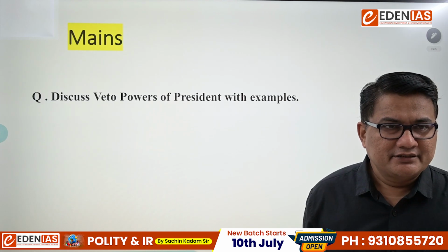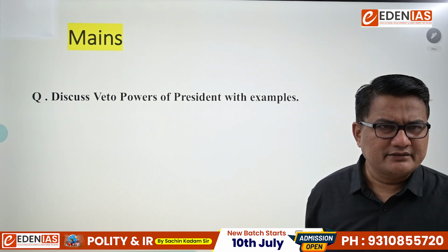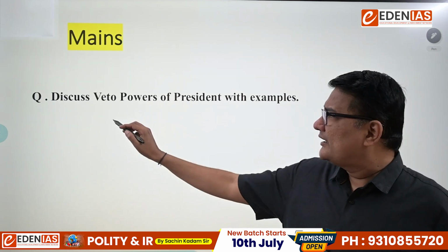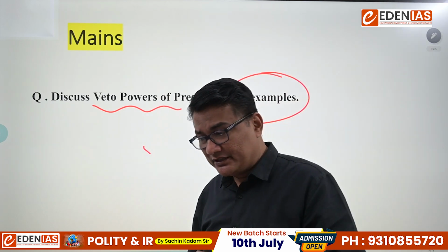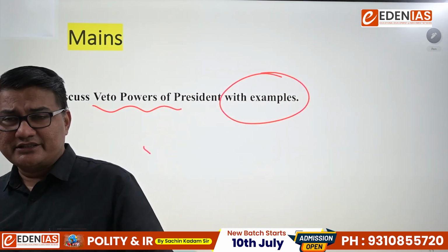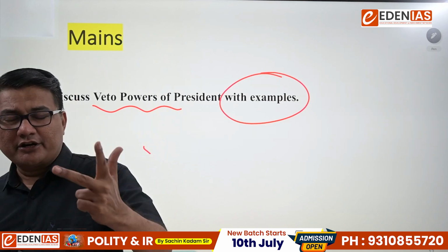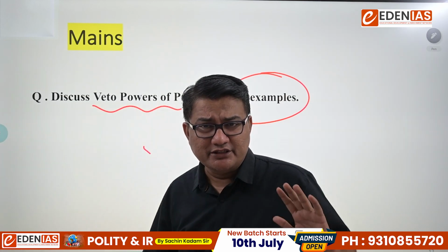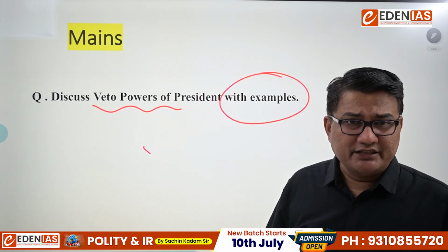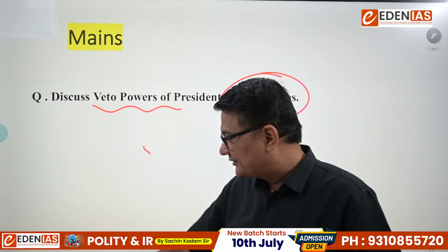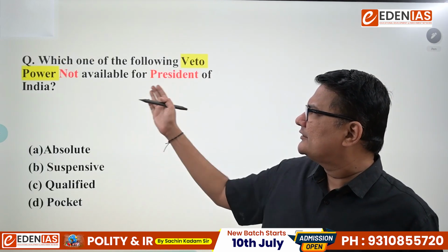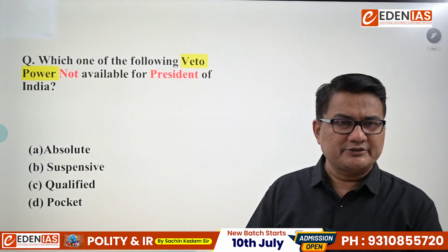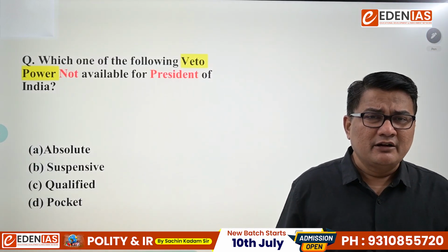Then comes the next. Is there any possibility of a question in the mains? Yes. They may ask you a question: discuss the veto powers of the President with examples, meaning which veto powers the Indian President enjoys. For example, absolute, suspensive and pocket. Qualified veto is not enjoyed by the Indian President, it is enjoyed by the US President. Then comes the next question: which of the following veto powers is not available to the President of India? First, absolute, second, suspensive, third, qualified, and fourth, pocket veto.